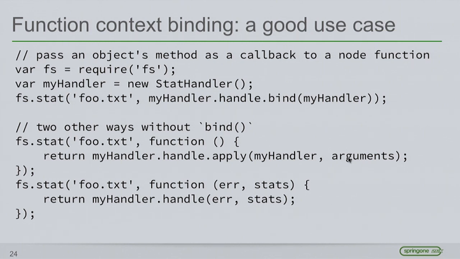If you don't know the function signature, well, actually you need to know the function signature, but if you don't want this particular code, this code somewhere is probably in some sort of compositional layer. It's connecting my stat handler to this FS stat in this code. You may not want it to have to know what the function signature is, because then that's more code that you have to worry about maintaining. This is very useful in that application because you can just use the built-in arguments variable in JavaScript to just pass through the arguments, and you don't have to worry about keeping the signature in sync.